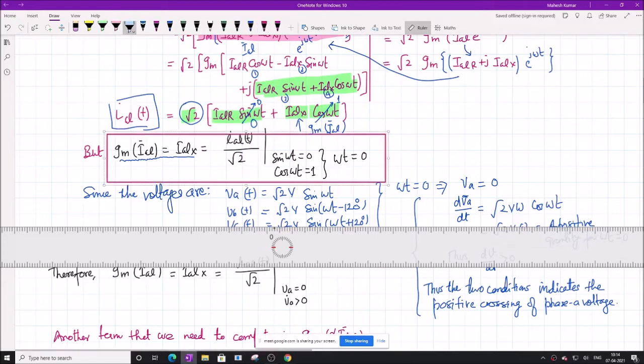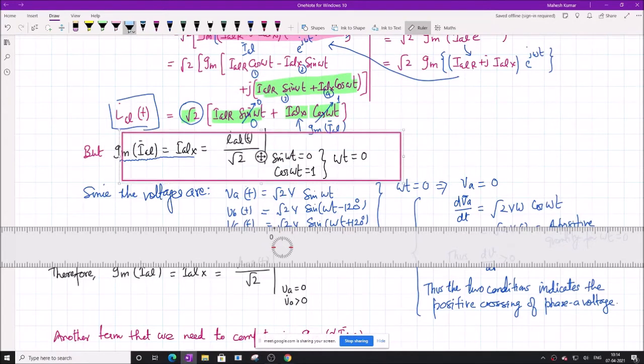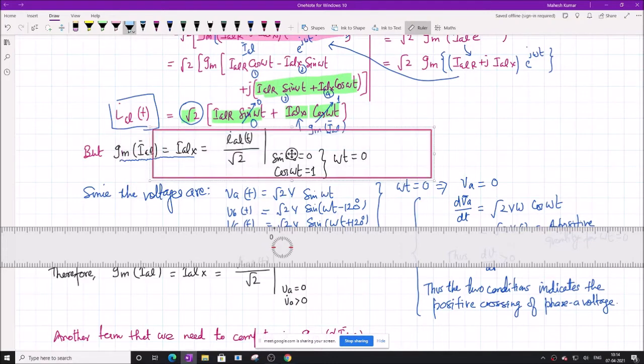The conditions are: first, sin omega t must be equal to 0, and the second condition is cos omega t must be equal to 1. Basically it signifies that omega t is equal to 0, or the positive 0 crossing of phase A voltage.